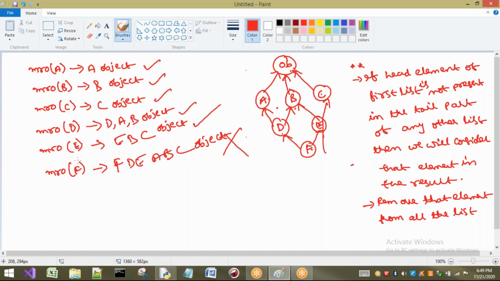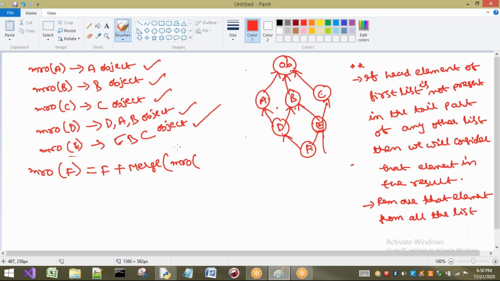Right. Anyway, now I want to do MRO of F. As it is wrong, I am going to remove it here. So all the remaining are correct only. Now I'm going to consider MRO of F. Listen carefully. What is the formula we are having? MRO of F is nothing but L of F. We can consider L of F also. There is no problem. What we have to take? F plus we have to write what? Merge of.